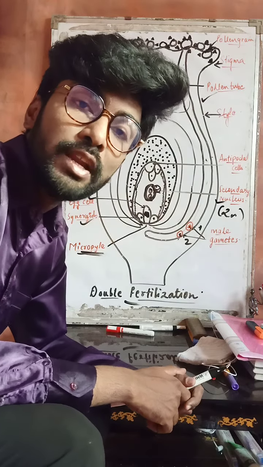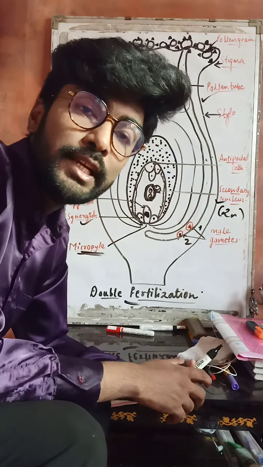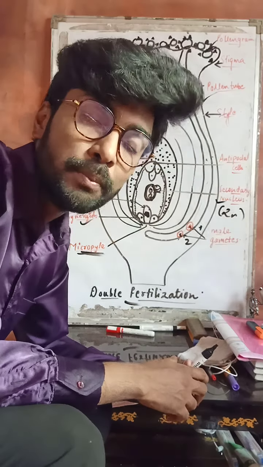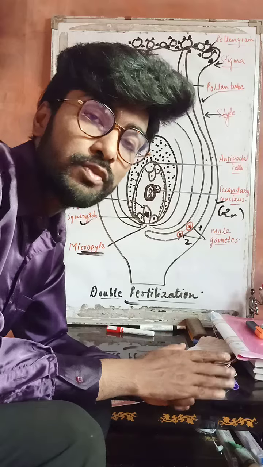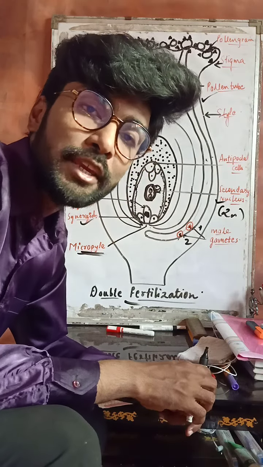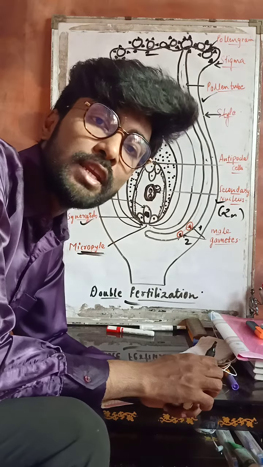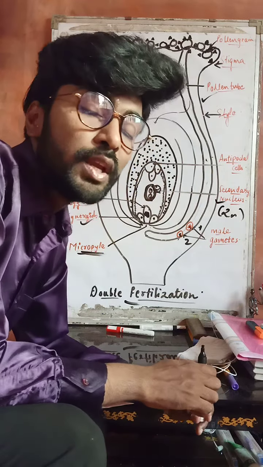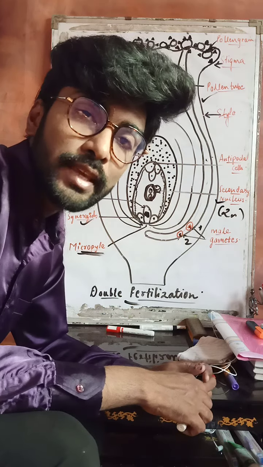Fourth point, the seeds which are formed show a higher percentage of germination. It means the seeds formed during this double fertilization show higher viability of seed germination. And fifth point, the variations can be seen in double fertilization.